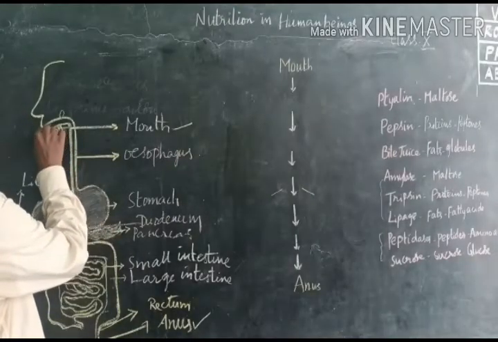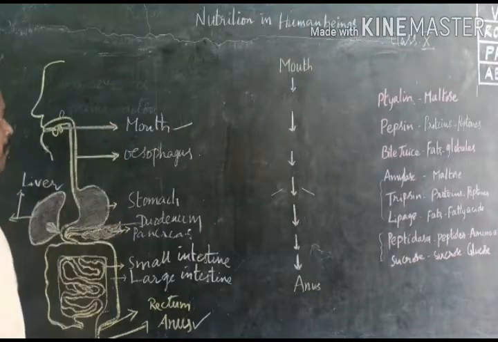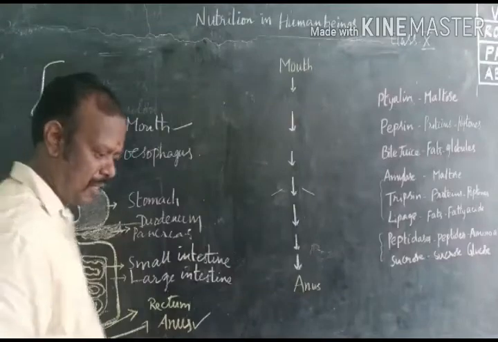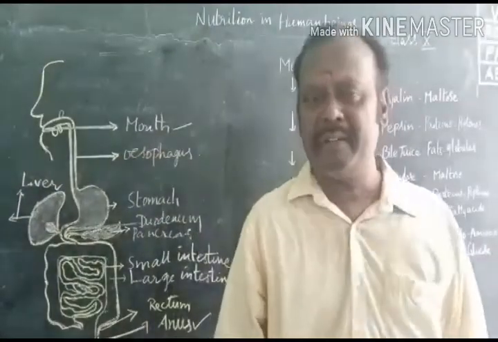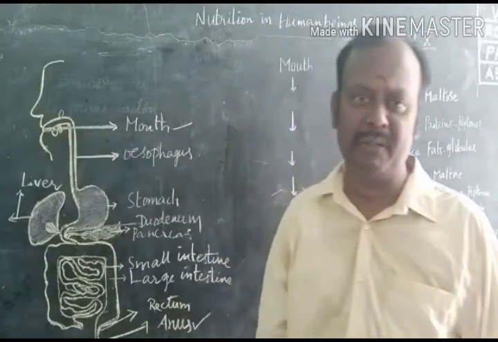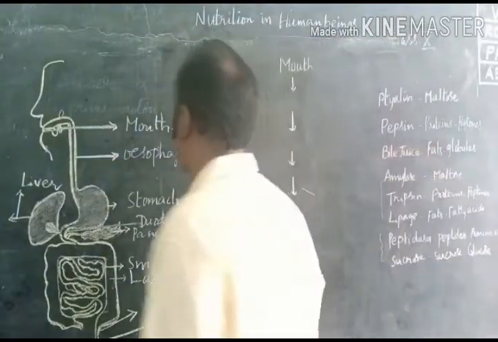The mouth is the opening part of the digestive system, and the anus is the ending part. We take food material through the mouth. Taking food material into the mouth is called ingestion.